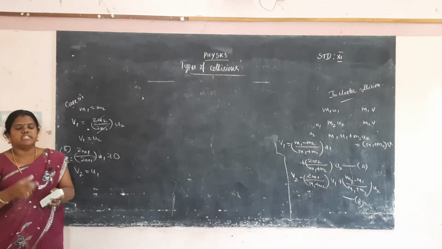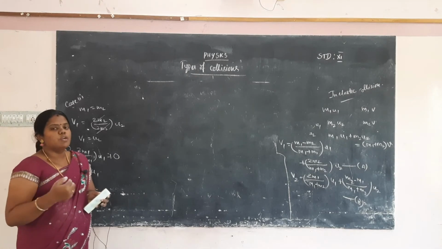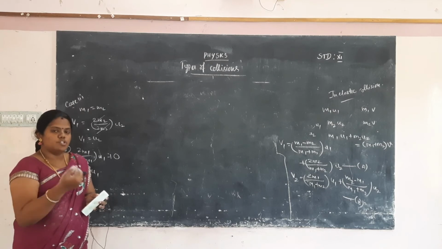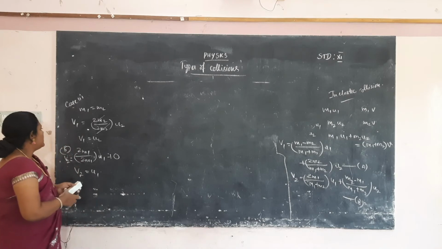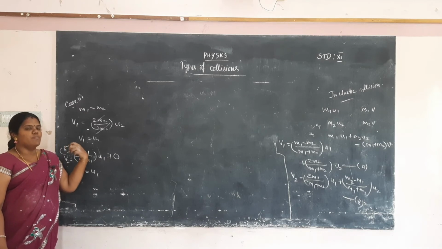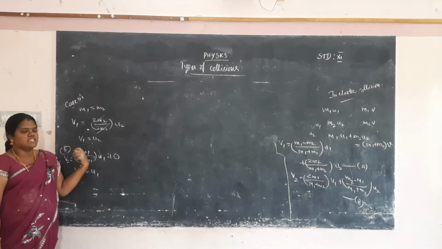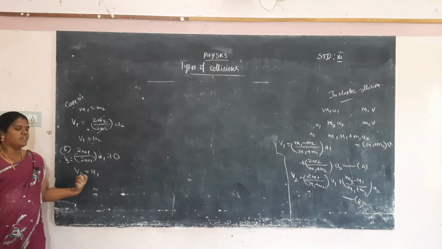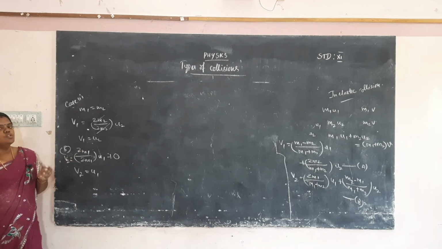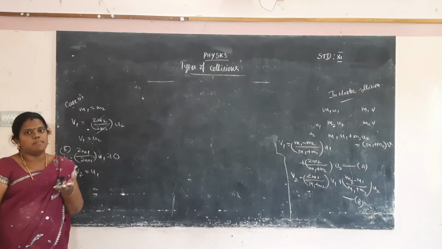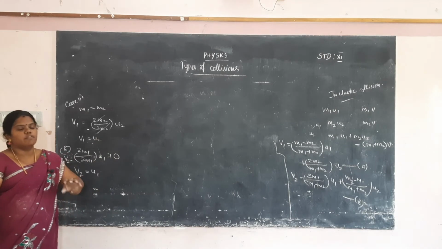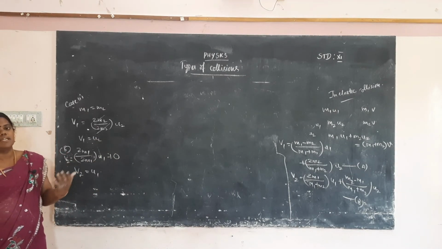In the first case, we have to take M1 is equal to M2. For example, M1 is equal to M2 means mass of the first body will be equal to the mass of the second body. The two bodies having the same mass. That way the final velocity: the first particle will be moving with the velocity of the second particle, and the second particle will be moving with the velocity of the first particle. So they just interchange their velocities, initial velocity, that's all. Two bodies having the same masses, that way we easily express the final velocity of the particle after the collision.